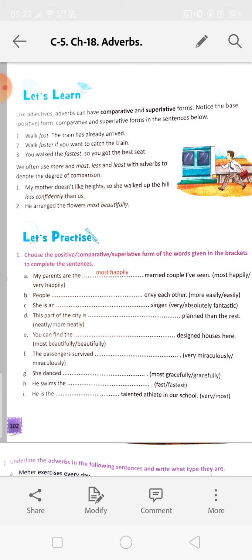Less is the comparative degree, and least will be the superlative degree. Okay.